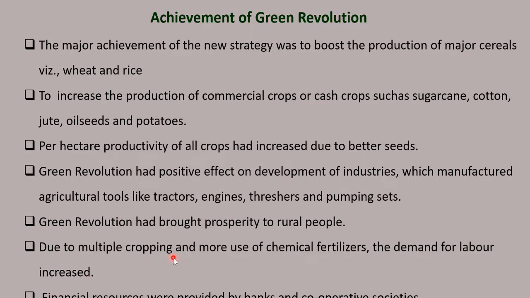Farmers started using multiple cropping, different types of crops. Since chemical fertilizers were also used, there was demand for labor. Financial resources were provided by banks and cooperative societies. So the banking sector also developed because they were creating money. They were giving loans, they were lending money. So the financial resources were provided by banks and cooperative societies.